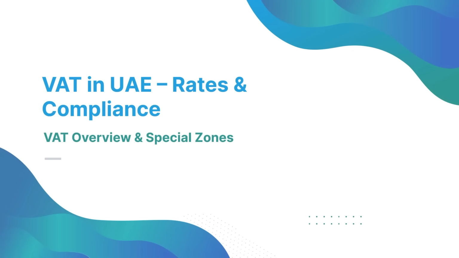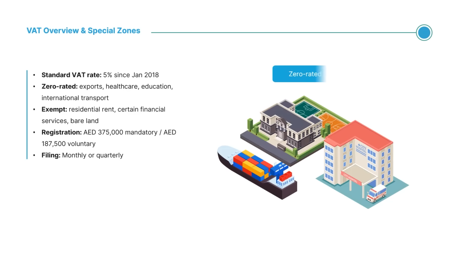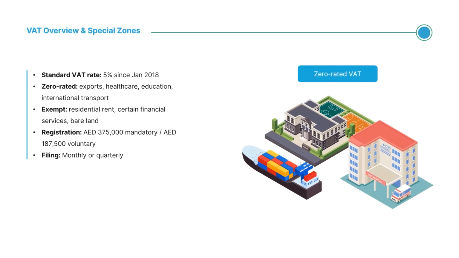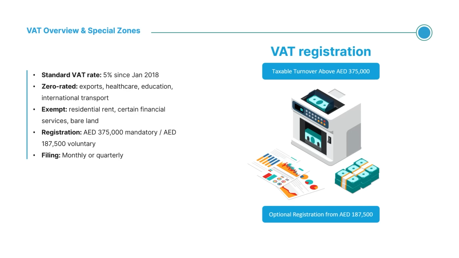VAT was introduced in 2018 at a standard 5% rate. It applies to most goods and services, but key sectors like exports, education, and healthcare can be zero rated. Residential rent and certain financial services are exempt. VAT registration is mandatory once taxable turnover exceeds 375,000 dirhams, with optional registration from 187,500 dirhams. Registered businesses must issue compliant tax invoices and file VAT returns either monthly or quarterly.